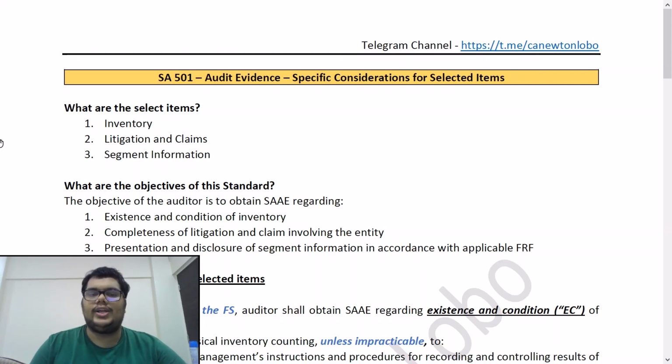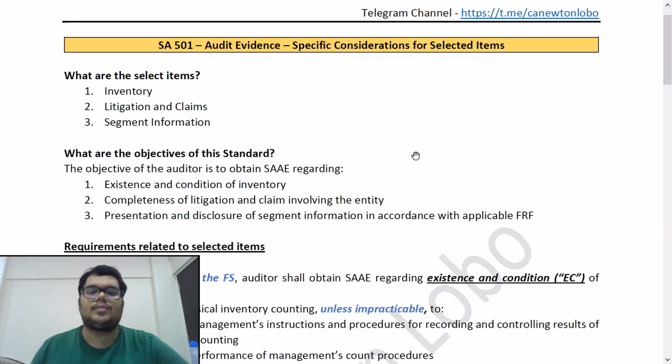Inventory is there in your balance sheet. Litigation and claims can be your liability or a contingent liability. Segment information is a disclosure. Segment information is governed by Ind AS 108. Inventory by Ind AS 2. Litigation and claims is governed by SA 250. No Ind AS is there on it.